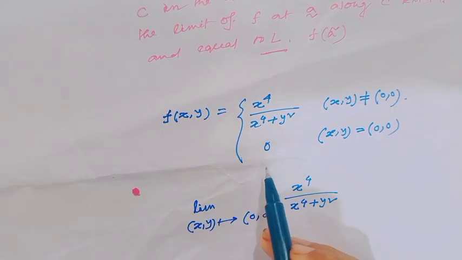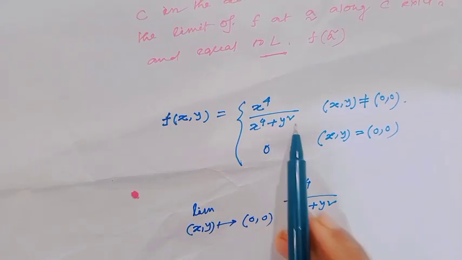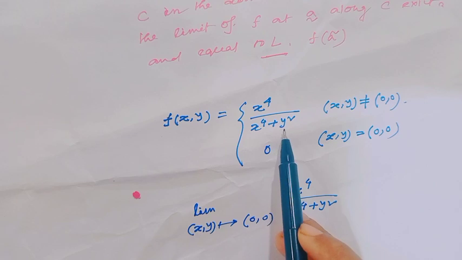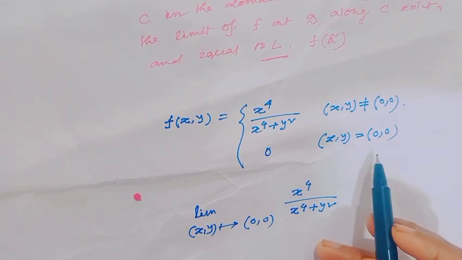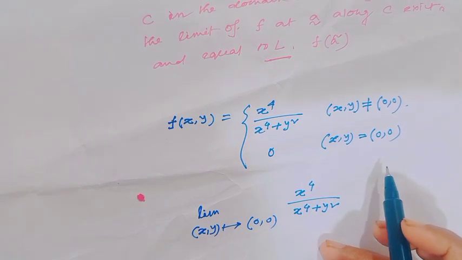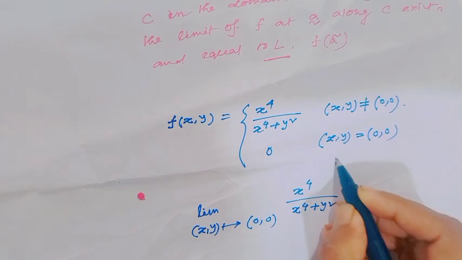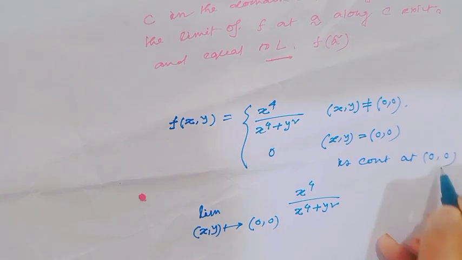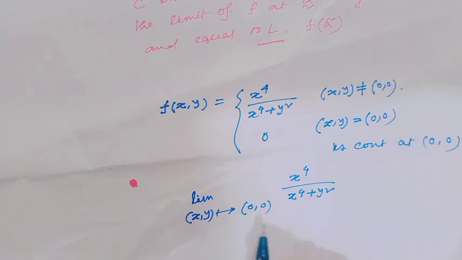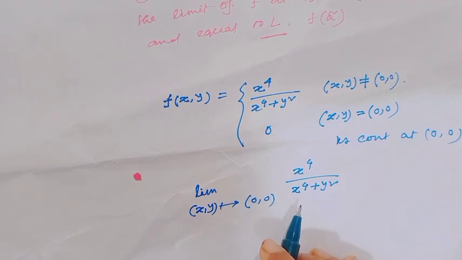What about this function? f(x,y) equals x⁴/(x⁴ + y²) when (x,y) is not equal to (0,0) and 0 when (x,y) equals (0,0). Is this function continuous at the point (0,0)? For this, at first I will find the limit.